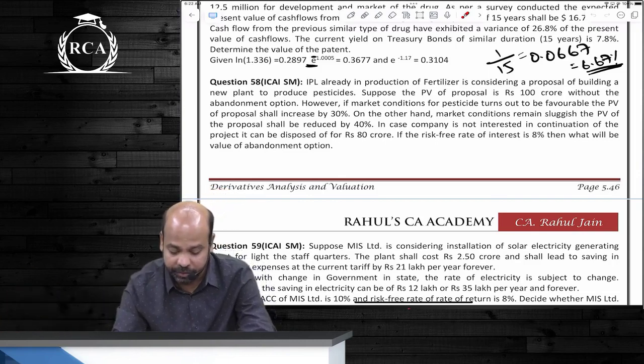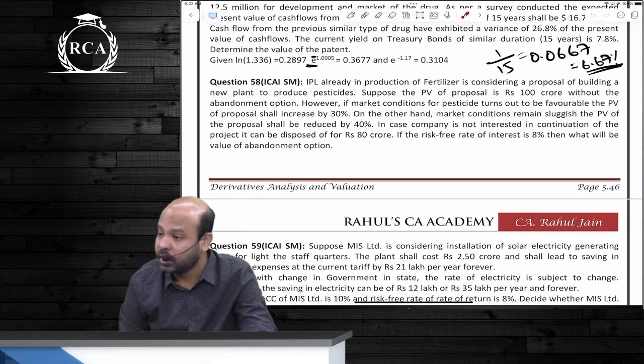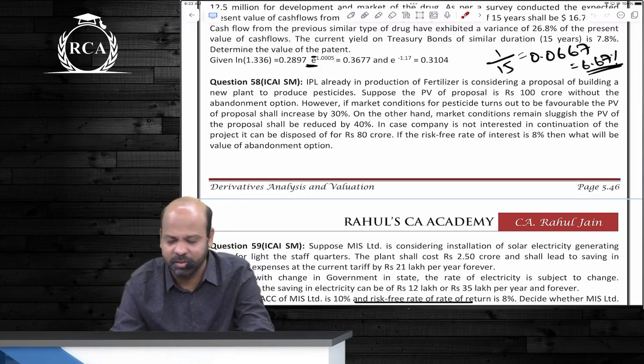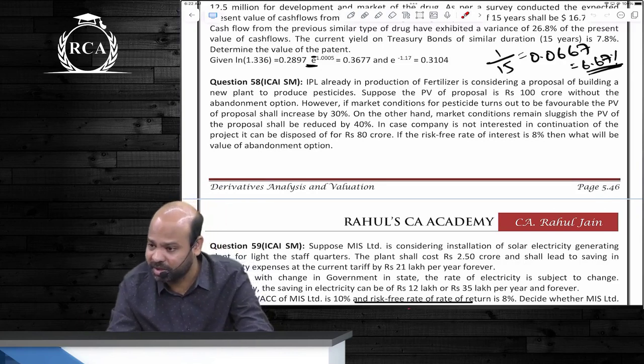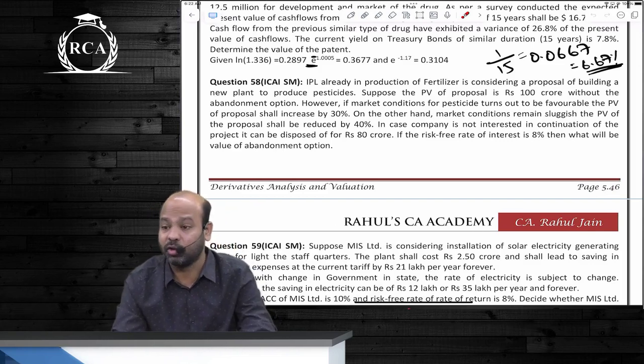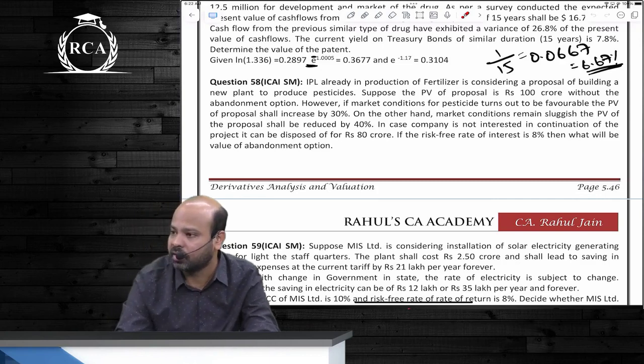In case the company is not interested in continuation of the project, it can be disposed of for an amount of rupees 80 crores. So, if the market conditions are not favorable, we can abandon the project for an amount of 80 crore rupees. If it decreases by 40%, will the present value come down to 60 crores? So instead of continuing the project, what will you do? Sell it. At what amount can you sell it? 80 crores.